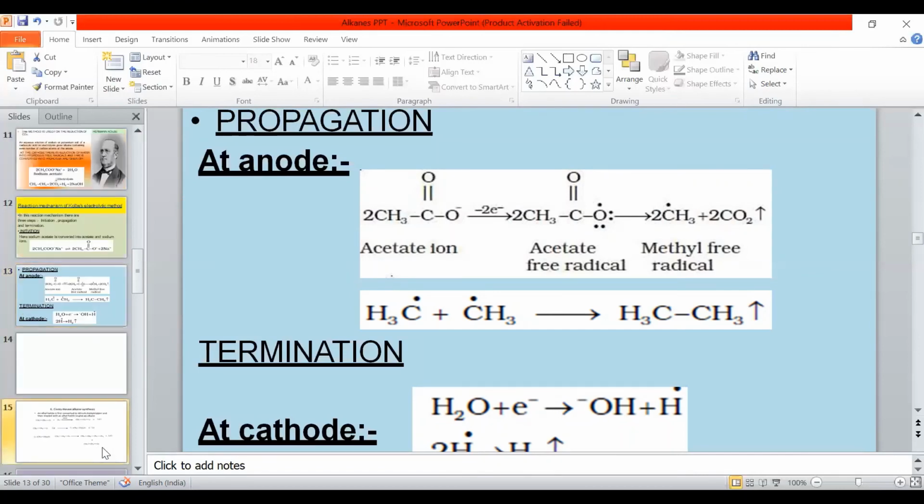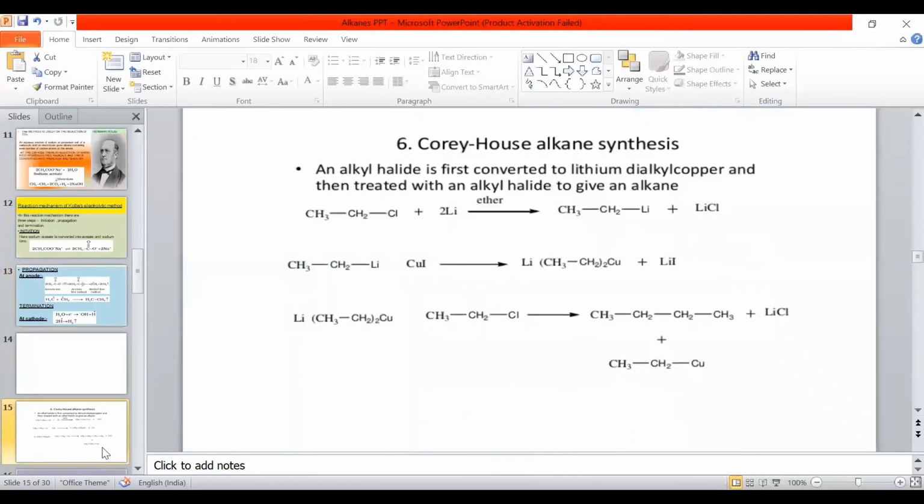So the very important one is the Corey-House reaction. Just try to write the reaction. Alkyl halide is first converted to lithium dialkyl copper. How? Ethyl chloride reacting with lithium and copper, forming lithium dialkyl copper, which undergoes elimination and forms butane. So this is how alkanes are prepared.